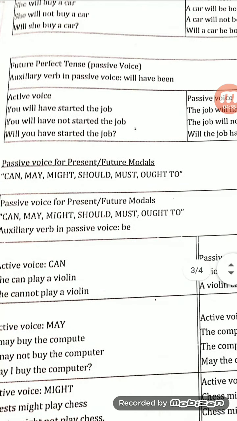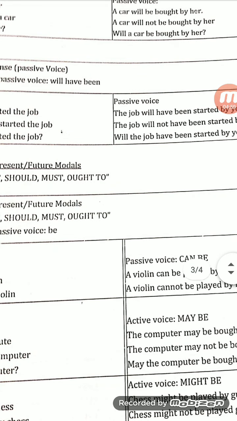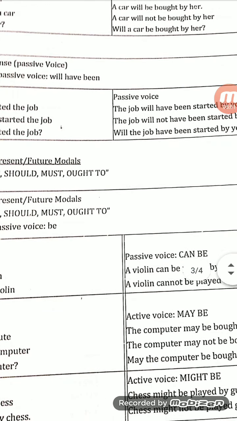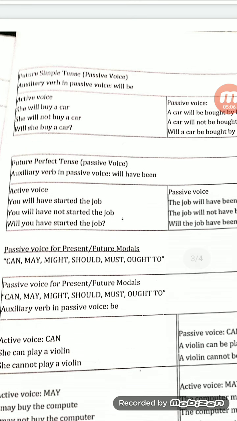Then for interrogative sentences: will a car be bought by her? and then a question mark. So when we convert active to passive voice in simple future tense, we use be after will or shall. And the verb form used in passive voice is always the past participle form, which means the third form.